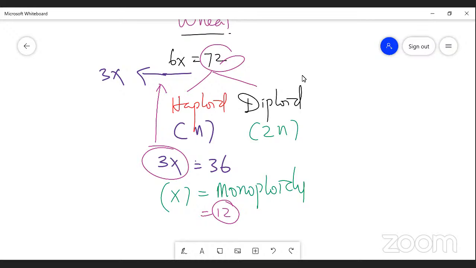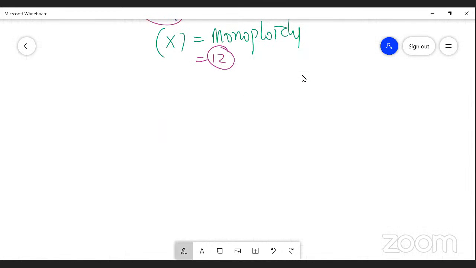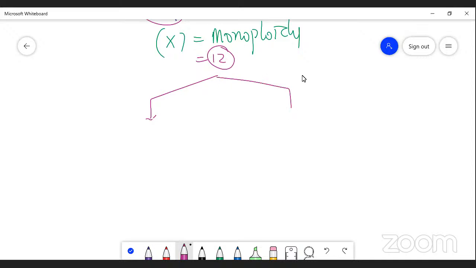Okay. And there is a difference between haploid and monoploidy. My dear students, I'd like to make this difference clear. The first one, haploidy, and one more thing, that is monoploidy.